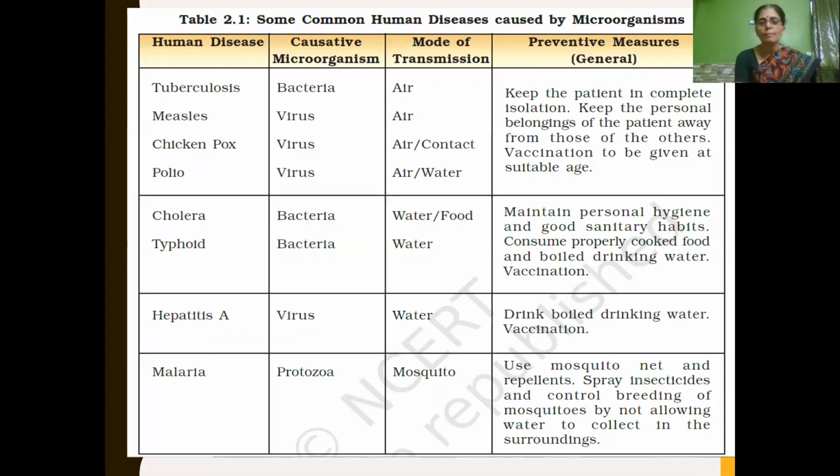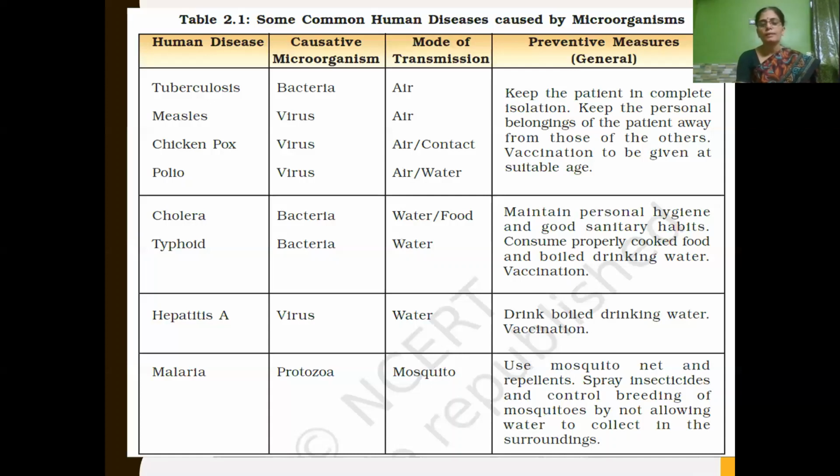And next is hepatitis A. It is caused by a virus, and the mode of transmission is by water. So what preventive measure do we have to take? We have to always drink boiled drinking water, as well as take vaccination, so that we can protect ourselves from falling to that disease, hepatitis A.